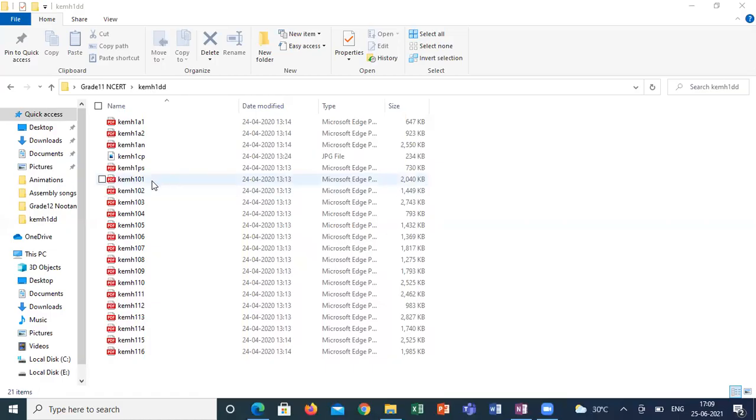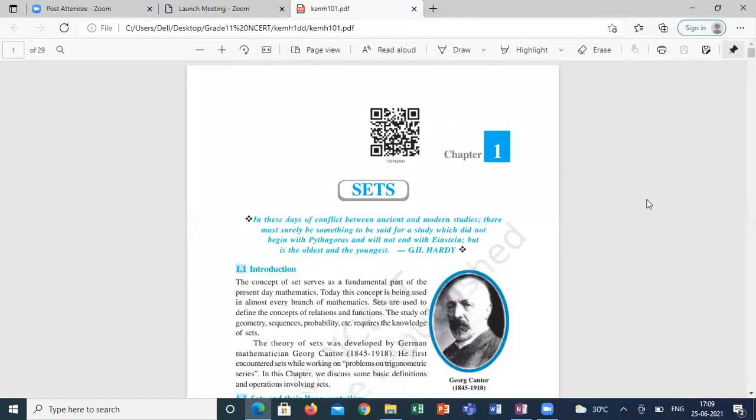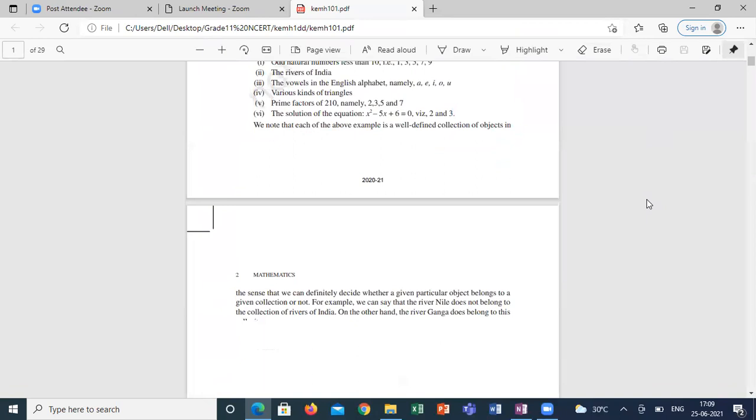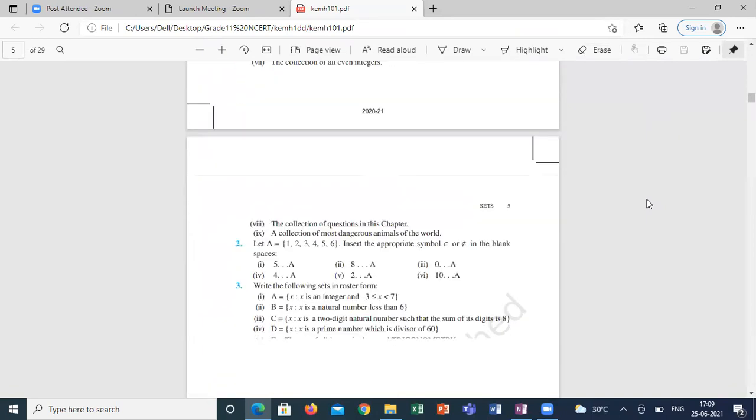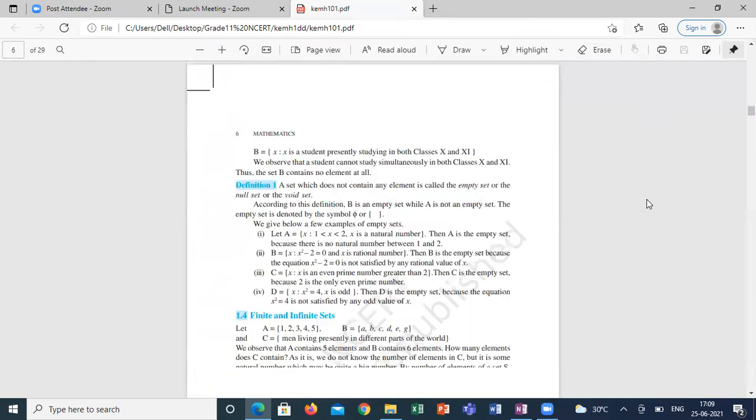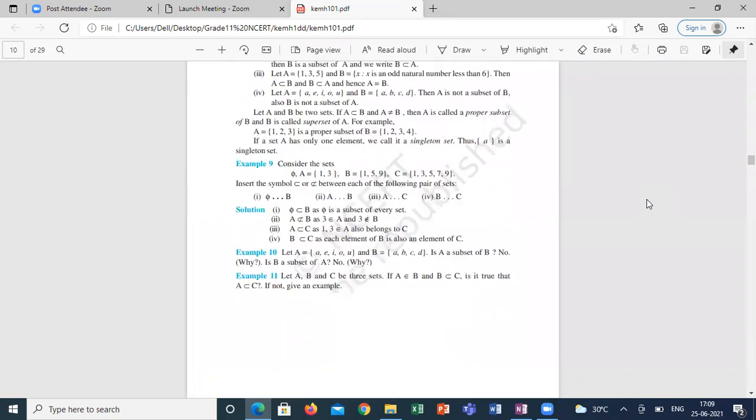I'm going to share the screen. We'll see what are the things covered. Today, we are going to discuss certain numericals based on union, intersection. After that, we are going to discuss some other properties of union, intersection, and difference.